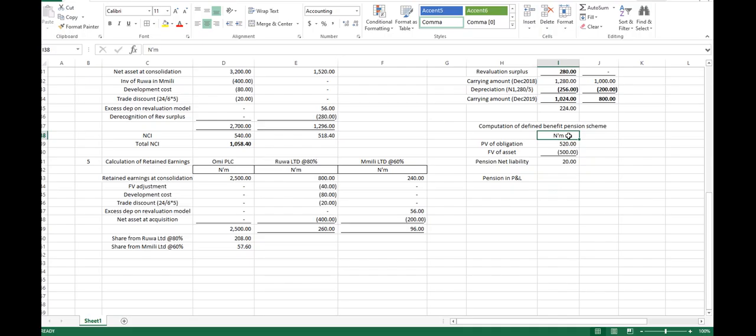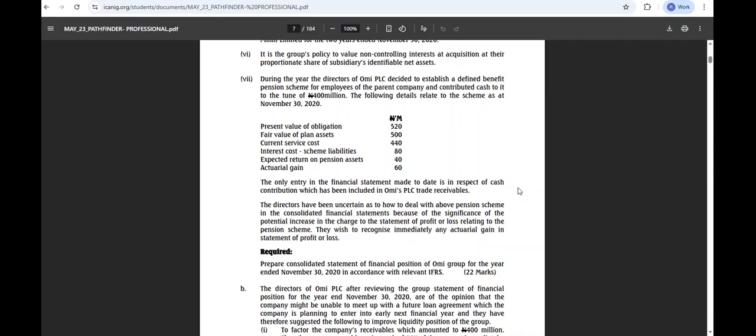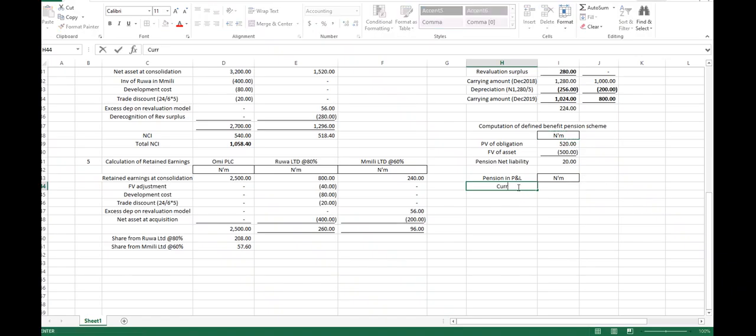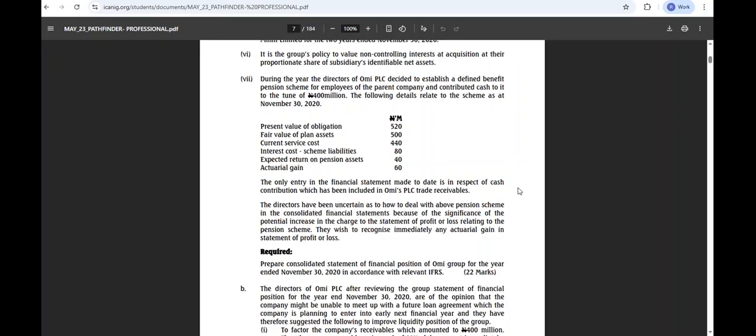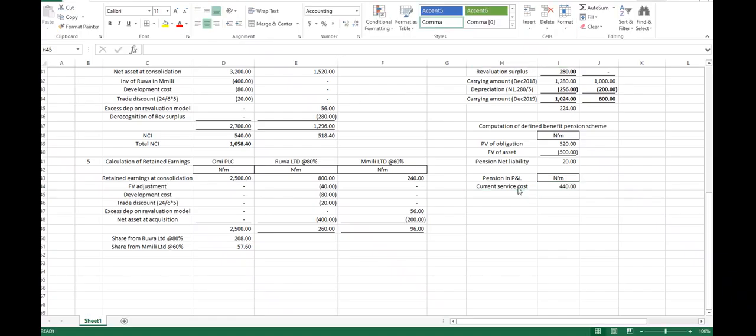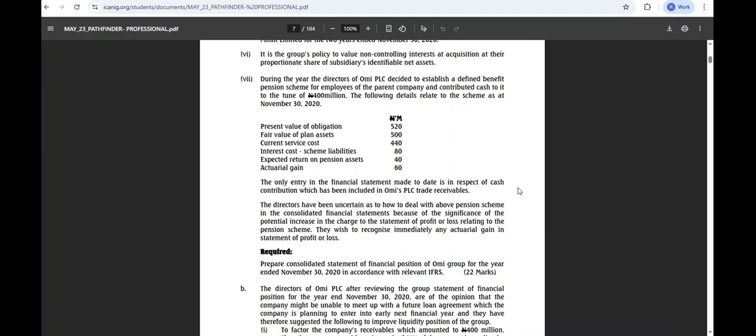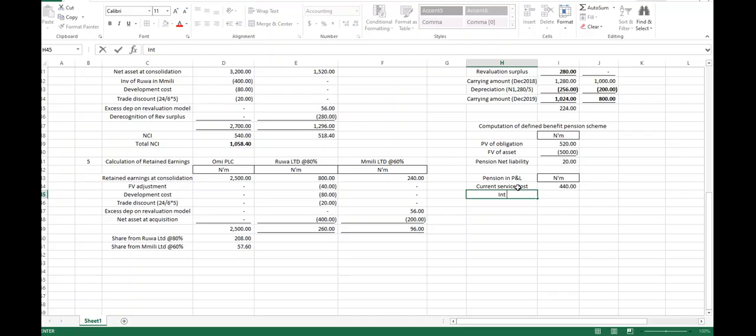What do I have first? The first one is current service cost. How much is the current service cost again? 440. What else do we have? Interest cost.